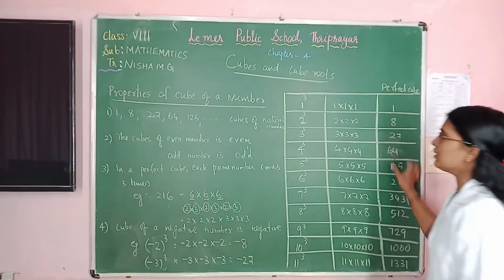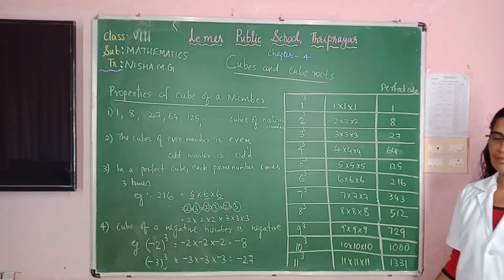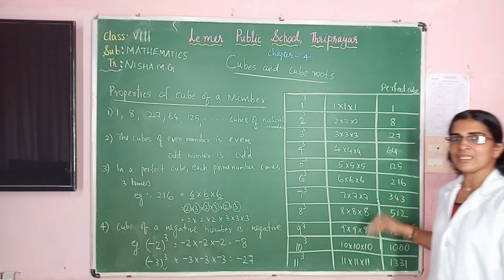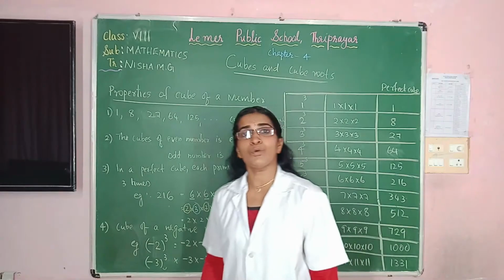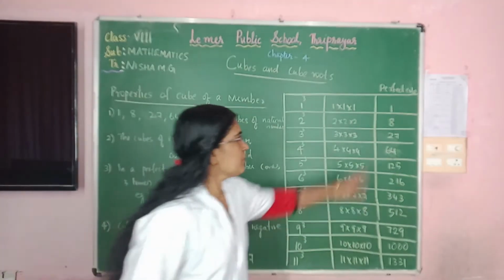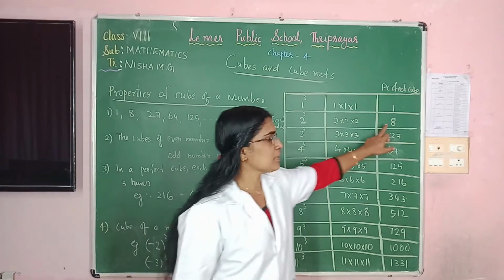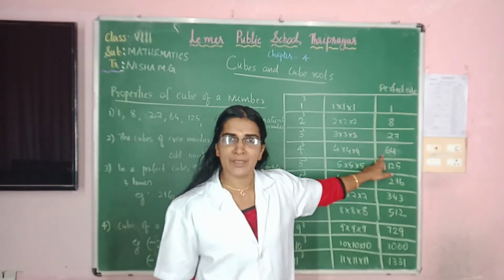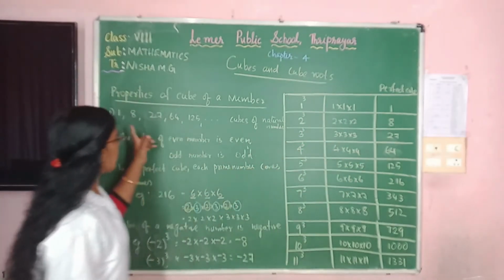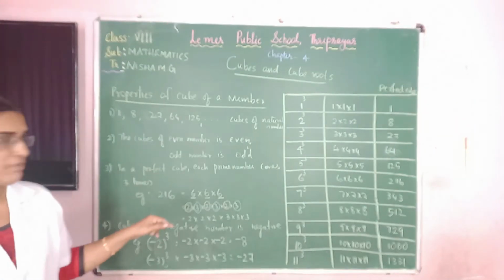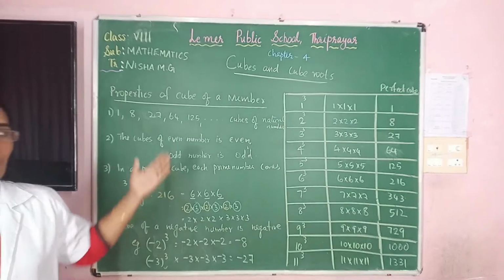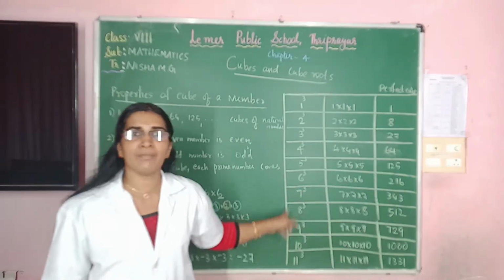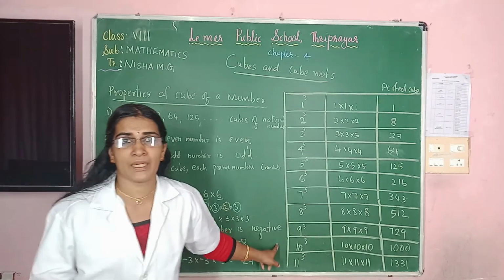All these are cubes of natural numbers. 1 is the cube of 1. 8 is the cube of 2. 27 is the cube of 3. 64 is the cube of 4. All these numbers are cubes of natural numbers. That is property number 1.